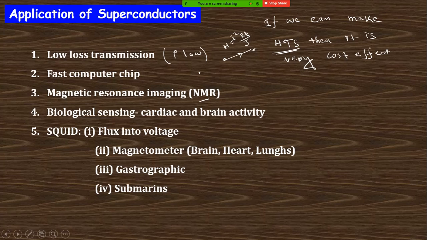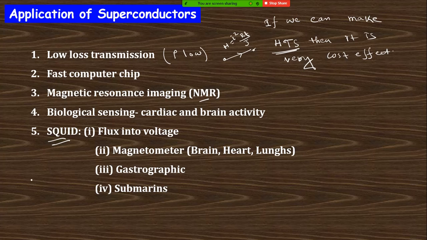quantum, sorry, flux quantization and the effect of the SQUID measurement. You know the SQUID measurement, that is the Josephson experiment or the Josephson property, can be used in this measurement, and biological sensing can also be used. And you know very well about this SQUID, also used in flux into voltage conversion, a magnetometer which can be used for brain, heart, lungs experiments, gastrographic, and submarine. They are the different uses of the SQUID.